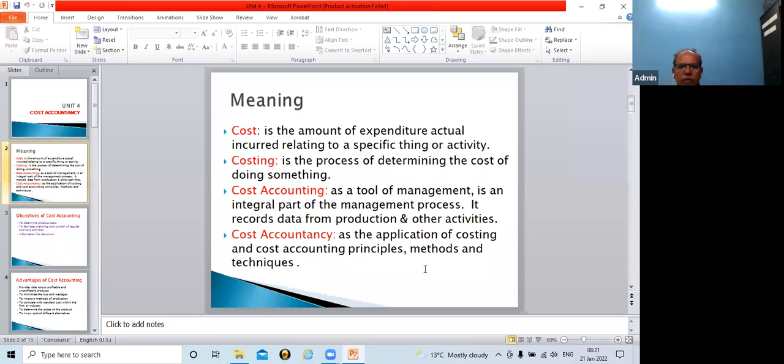Now this information may not be furnished through financial accounting, as we prepared financial accounts yesterday and even the day before yesterday, like the balance sheet and preparation of profit and loss account.